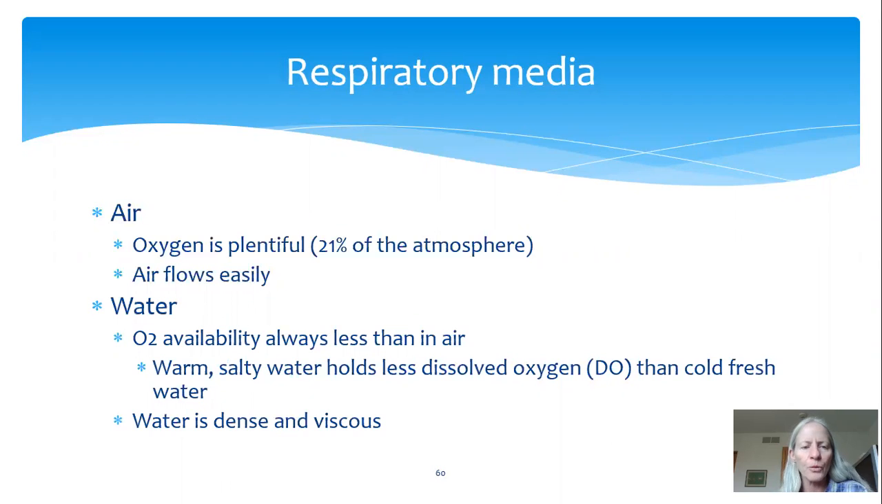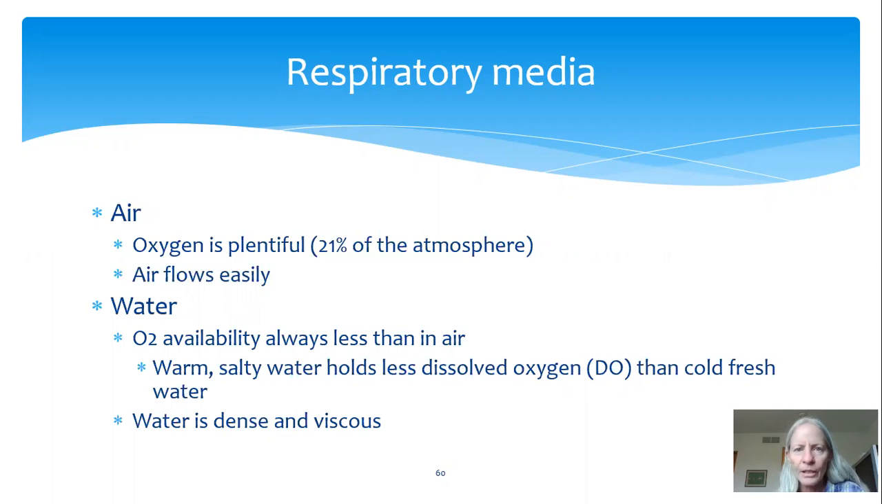And in contrast, in water, oxygen availability is always less than in air. Oxygen can dissolve in the water, but there's way less oxygen in the water than there would be in the air. And if the water is warm or salty, then it can hold even less oxygen compared to cold, fresh water. So if you fish, you probably have a sense of this, because if you're fishing in a stream, you know that the best place to find the fish is often where the water is running fast. That water is coldest and often has the highest oxygen, and often that's where you'll find the fish.